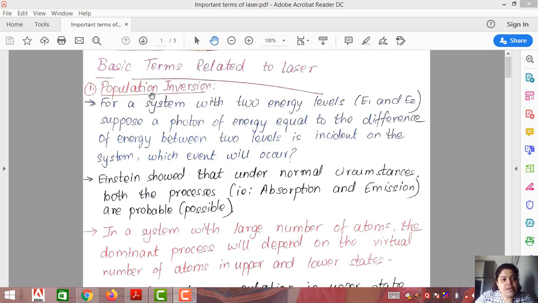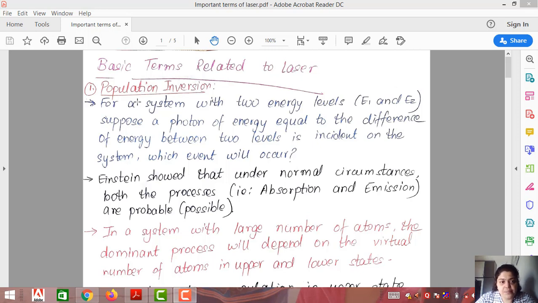What do you mean by the term population? We are discussing population related to physics. So population in this particular chapter means the number of atoms. If you say population of higher energy level, it means the number of atoms which are present in the higher energy level. Similarly, if you say population of lower energy level, that means the number of atoms which are present in the lower energy level.